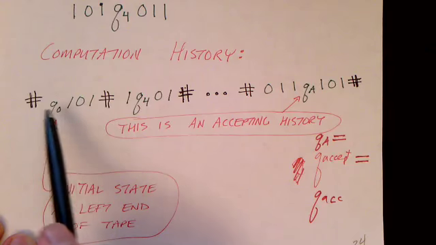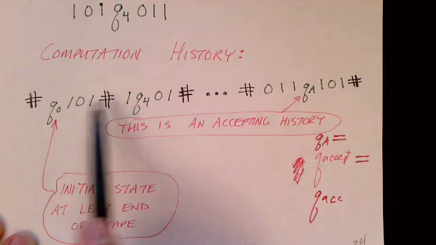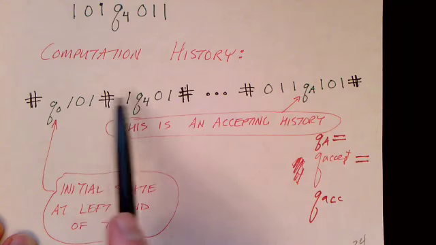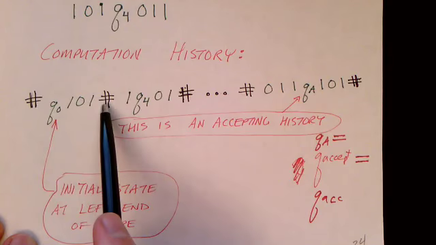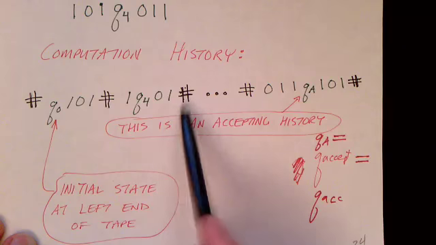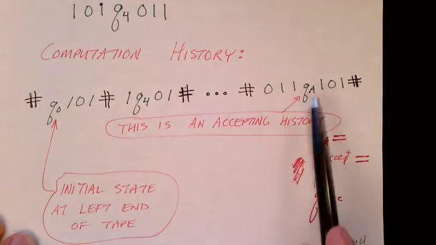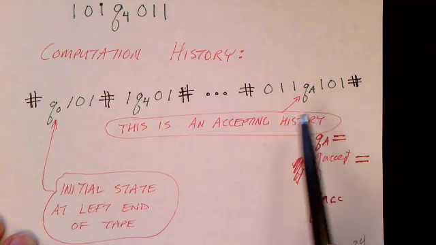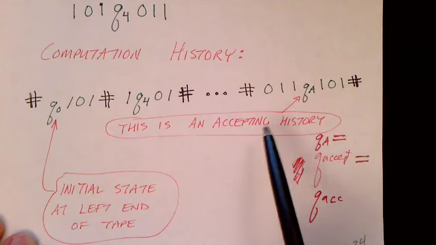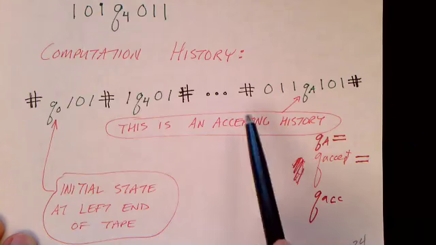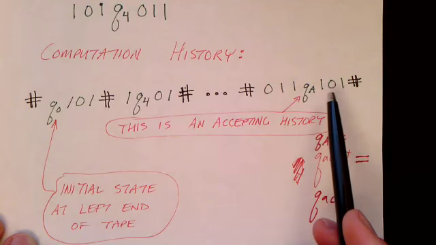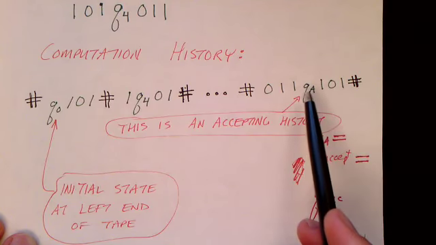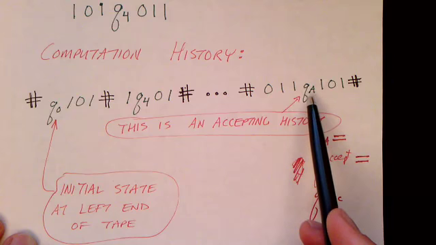And what we're going to do is represent a computation history as a sequence of configurations that are separated by the pound sign. So we're going to introduce a new symbol to the alphabet, and it's going to be used to separate the configurations. And we're searching for an accepting history, which means that the last configuration in the computation history will contain a state that is the accepting state.